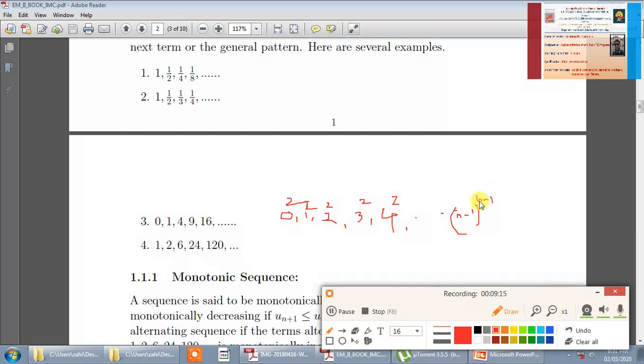no, it is not n minus 1 raised to n, it is n minus 1 raised to 2. If you put n equal to 1, we get 0, and 0 raised to 2 is 0, the first term. If you put n equal to 2, we get 1, and 1 raised to 2 is 1. If you put 3, we get 3 minus 1 is 2, 2 square, and so on. So un for this sequence is n minus 1 bracket square. In a similar way you can guess, and that is an exercise for you, what is the nth term of this sequence.